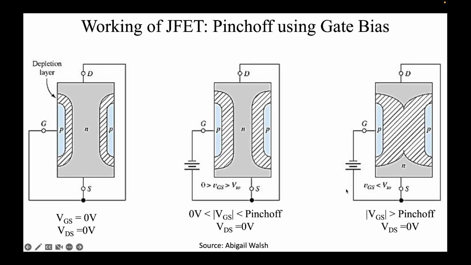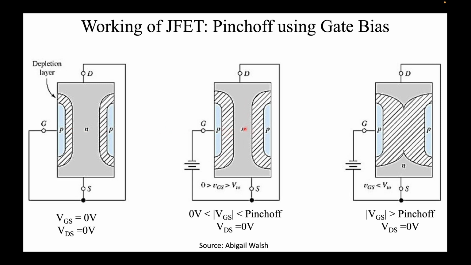I hope you can see my screen, right? Yes, sir. So you see this. This is in the question we had talked about. Here on the extreme left, you have the junction FET. You can see in this dashed region, this is a depletion layer. However, if we apply some negative bias to the gate, which is P type, with respect to N type, this PN junction becomes reverse biased. And when a PN junction becomes reverse biased, its depletion width increases. Note that depletion width is narrow here. It has increased here, right?